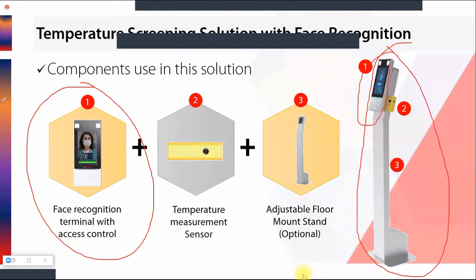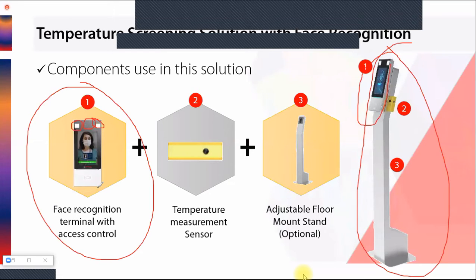It has a 2 megapixel camera. Here is the camera, and it also has a light for night vision, so at night time also you can have faces recognized. This face recognition terminal has an Ethernet port, an alarm input output port, a VGA port, and an RS485 port. So it is a multi-purpose integrated product which can be integrated into other applications as well.